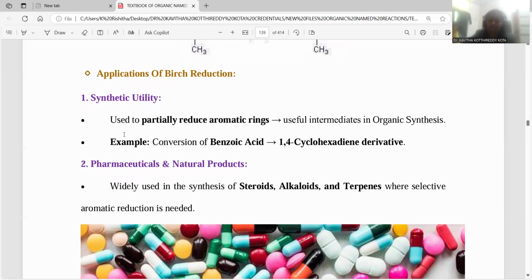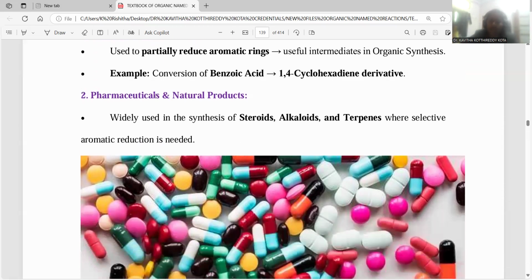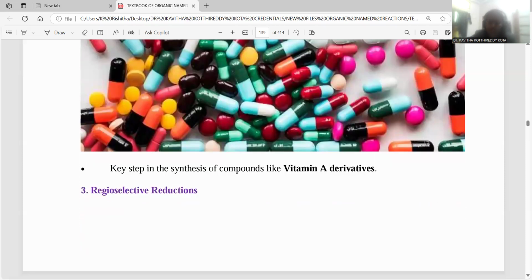Synthetic utility: partially reducing aromatic rings is possible, and the intermediate compounds generated have a vital role in the generation of most of the analogues in organic synthesis. Benzoic acid will be transformed into a 1,4-cyclohexadiene derivative, right? This is the way aromatic compounds are transformed into dihydroaromatic compounds. And even in pharmaceuticals and natural product manufacturing like steroids, alkaloids, terpenoids, the Birch reduction is most imperative in nature. So the reduction process takes place by this Birch reduction.